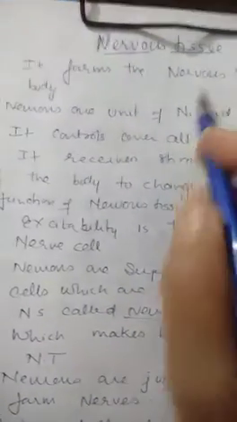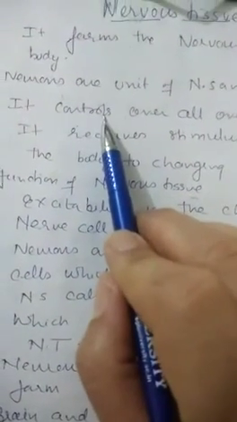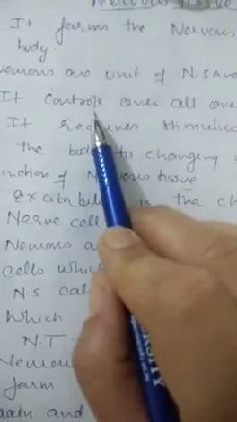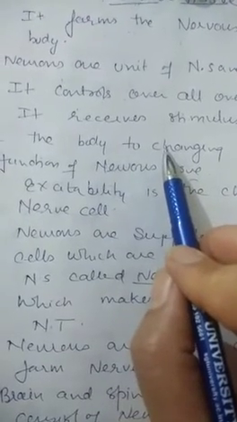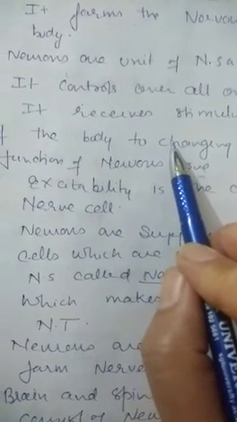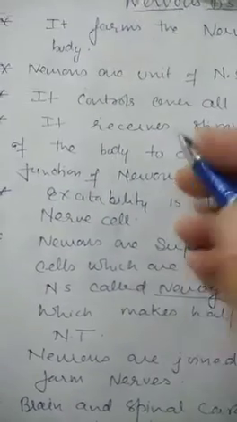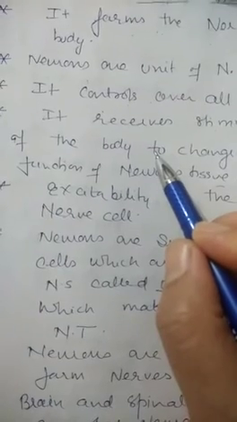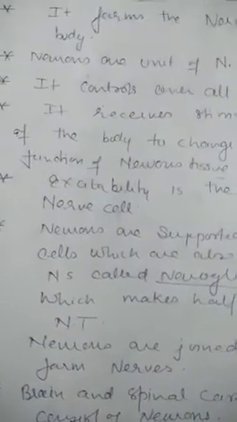Nervous tissue forms the nervous system of the body, and neurons are the unit of the nervous system. The function of the nervous system, nervous tissue and neuron is to control all the functions of the body. It receives the stimuli, and all the responses against those stimuli are performed or arise from the nervous tissue, that is, the nervous system only. Excitability is the characteristic of nervous tissue.